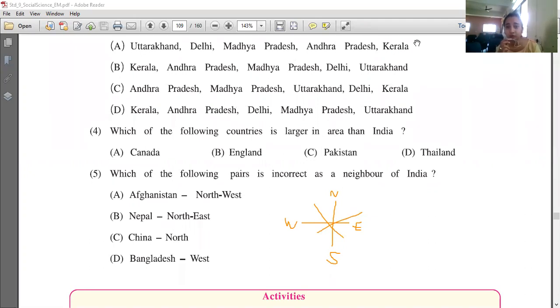Clear? So this is all for today. You have to complete the exercise, write the complete exercise in your notebook and I will tell you how to submit it. In the next online Zoom class, I will tell you how we submit the homework, and you have to keep your India political map with you. We have to mark the remaining states also.